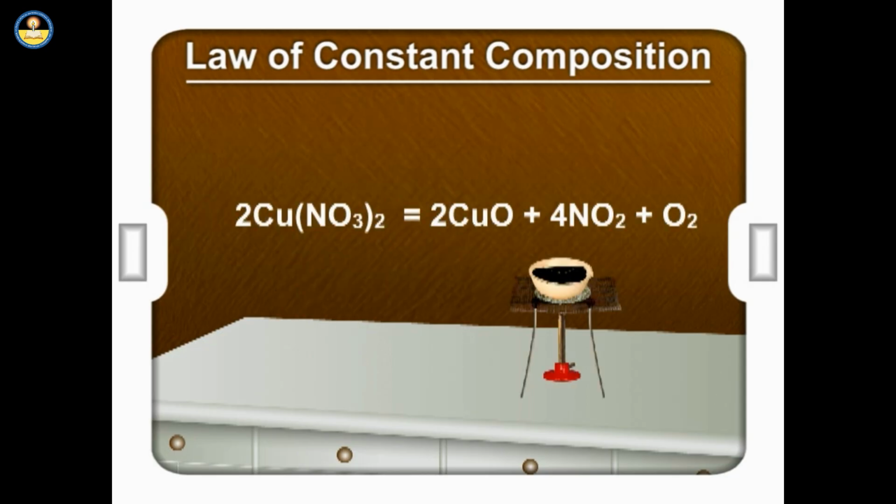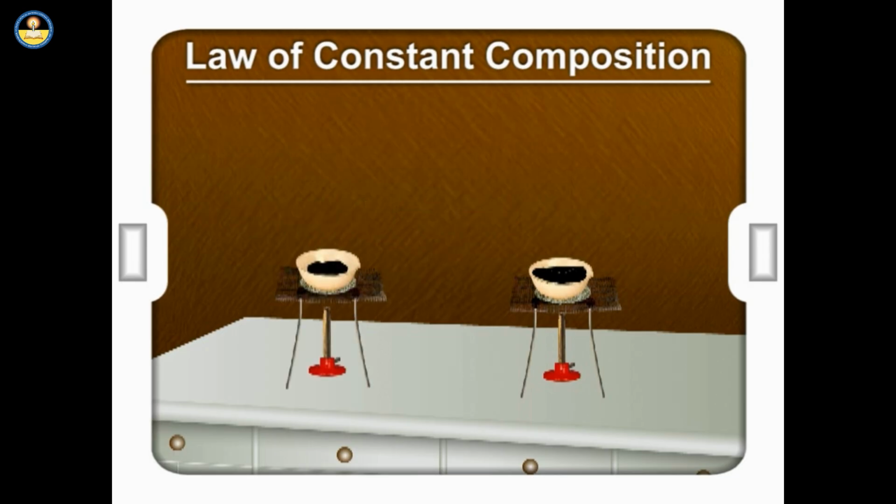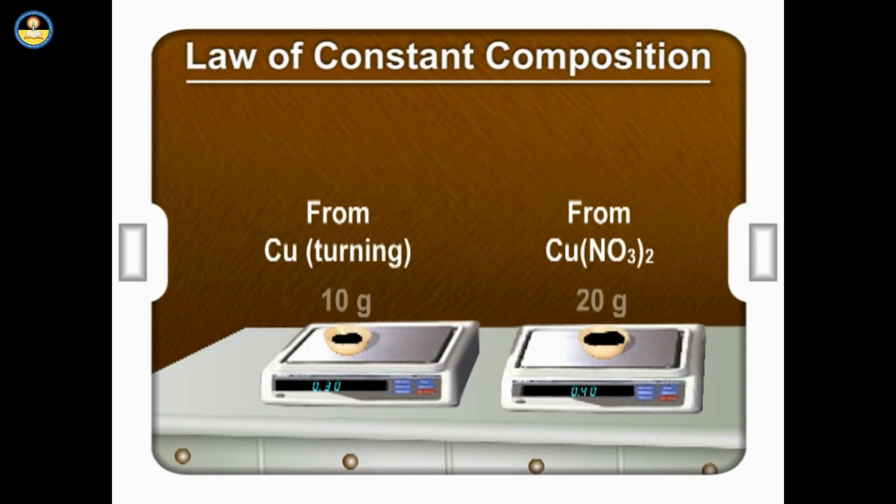In case of copper nitrate, we find that 2Cu(NO3)2 gives 2CuO plus 4NO2 plus O2. The amount of copper oxide formed from copper turnings weighs 10 grams and from copper nitrate weighs 20 grams.